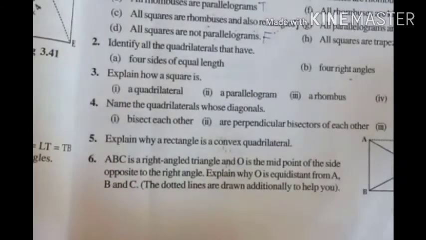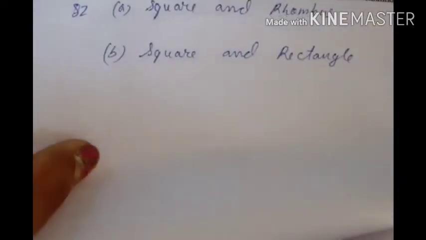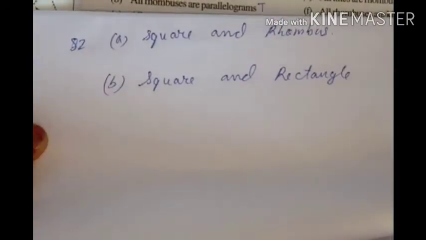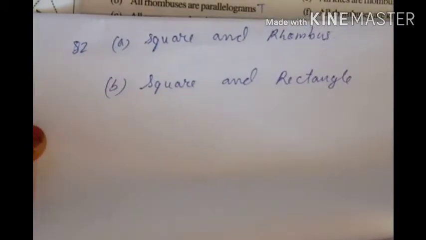So the answer will be what? Square and rectangle. So you can see the answer. So answer number 2 will be what? Square and rectangle. For question number 2b, the answer is square and rectangle. Now come to the next question.